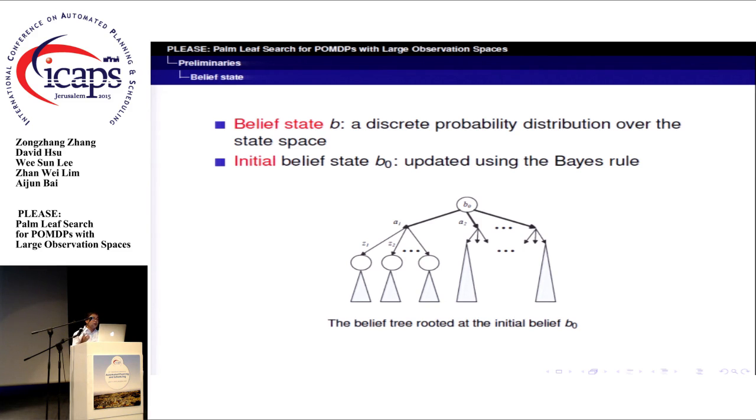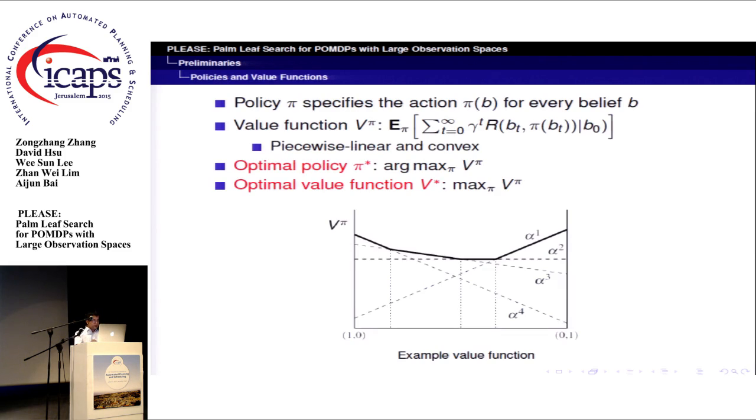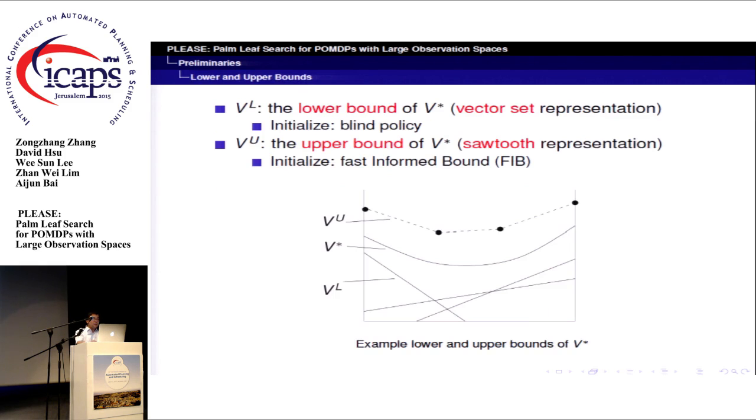All possible beliefs reachable from the initial belief, B0, and the arbitrary policies comprise a belief tree rooted at the initial belief. In a POMDP environment, an agent needs to have a policy pi, which is a mapping from the belief set to the action set. The goal of solving a POMDP is to find an optimal policy that maximizes the average discounted return. The optimal value function V star is the value function of the optimal policy. The figure in this slide is an example value function, which satisfies the piecewise linear and convex property.